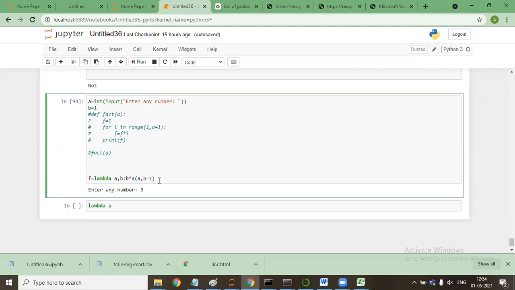This F will become A and this A will become F. Whenever we use for in the lambda, I guess we also need to use recursive functions, but let me test.